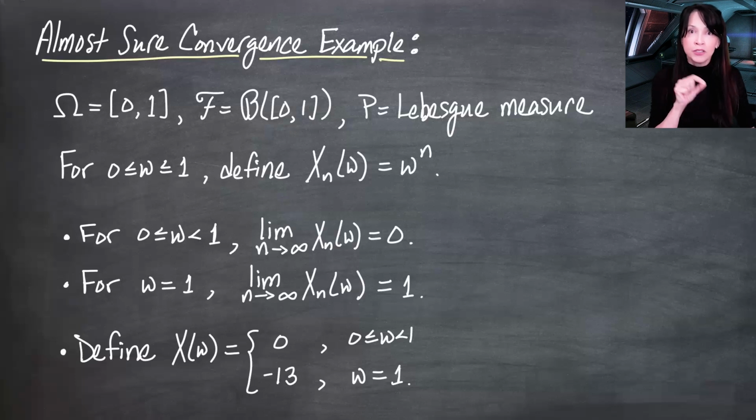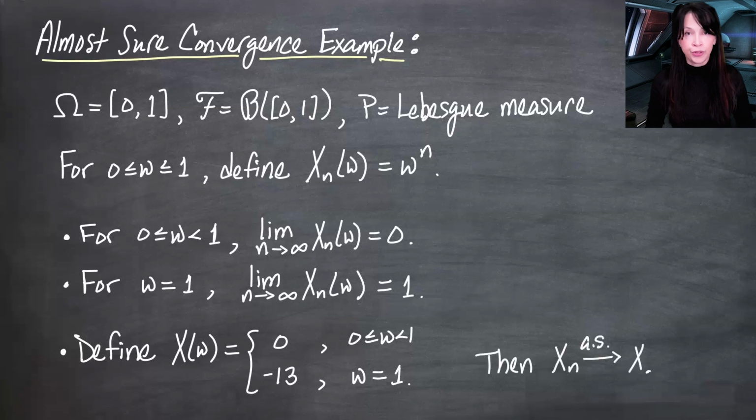It's a set, the singleton point with length 0. So I could define x this way, and we do in fact have that xn converges almost surely to x. So that's the end of this problem. If it was to show almost sure convergence of something, yes, I could have replaced this negative 13 with a 1 or really any other number, but it's just an example.